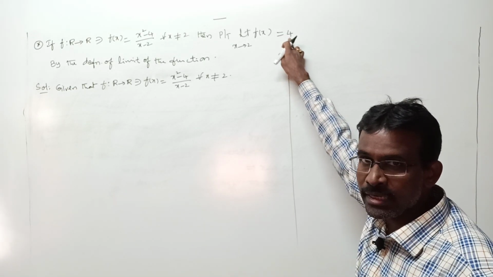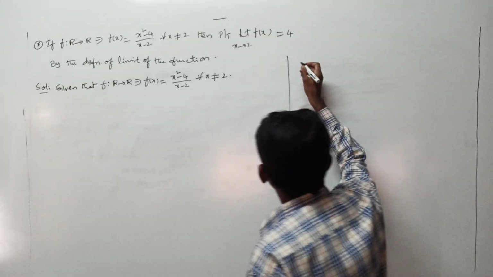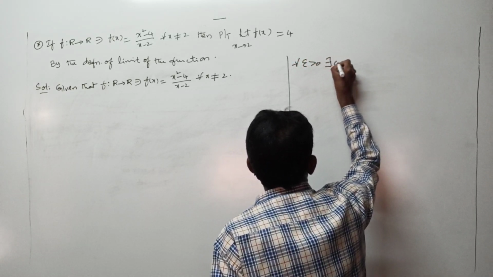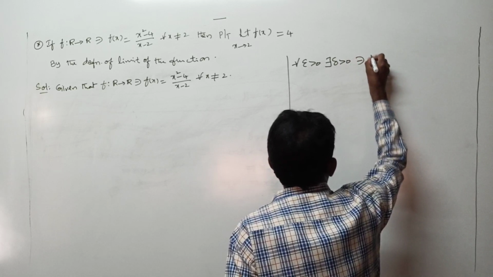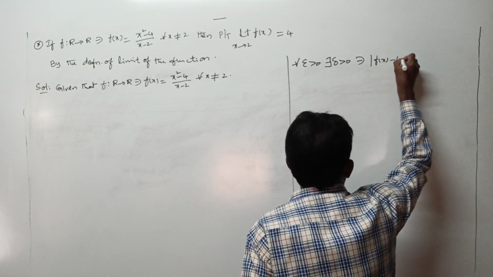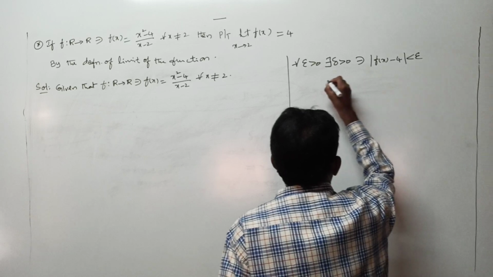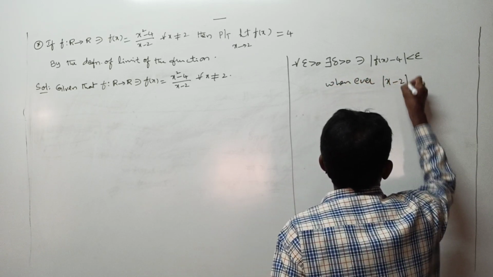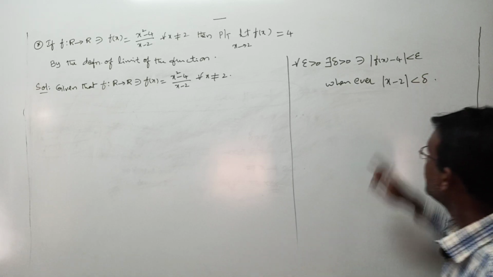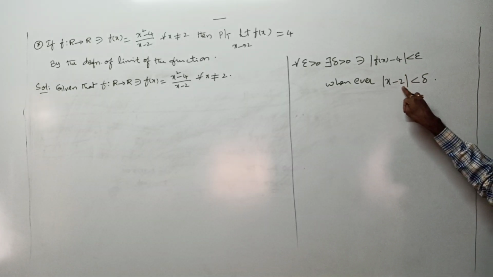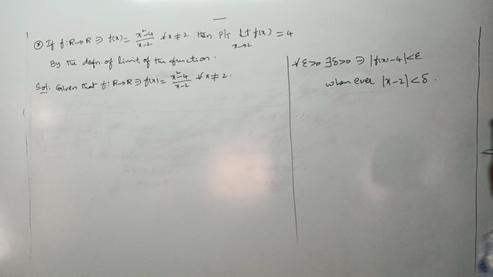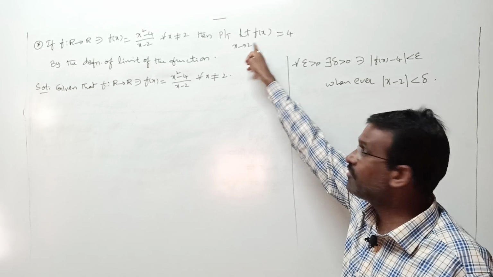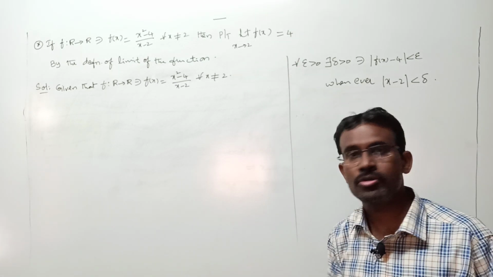For this, according to the previous definition, it is sufficient to show that for each epsilon greater than 0 there exists delta greater than 0 such that mod f of x minus 4 is less than epsilon whenever mod x minus 2 is less than delta. In the definition, instead of L we have 4, instead of A we have 2. Just those two things I replaced. We have to show this condition. If we can show this condition, we say limit f of x as x tends to 2 equal to 4.